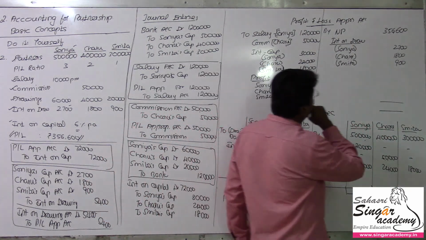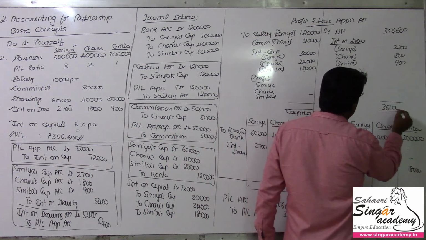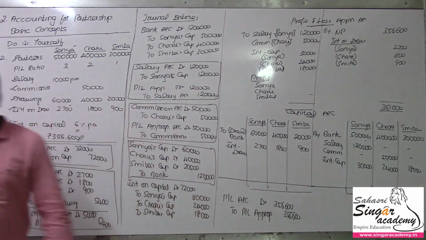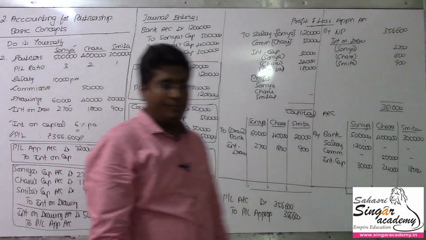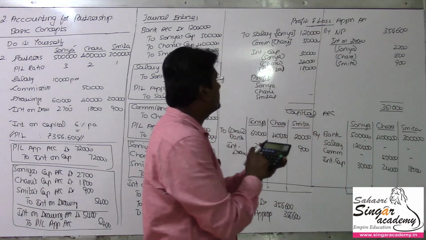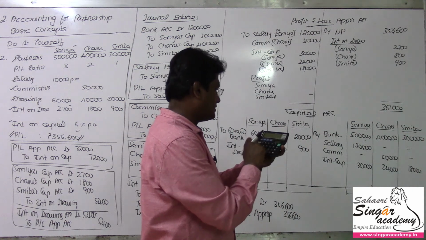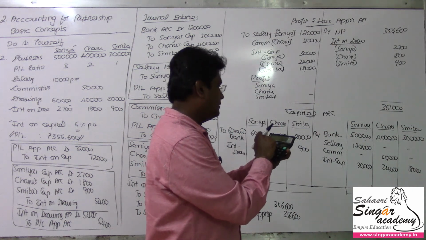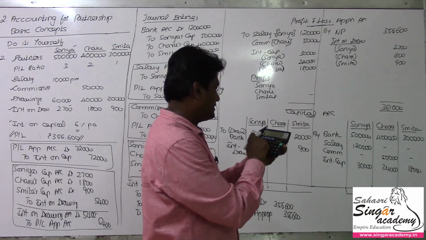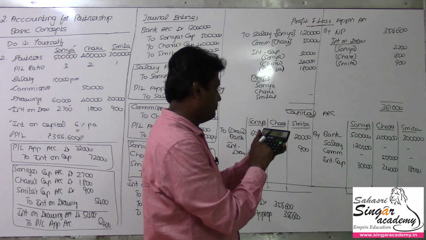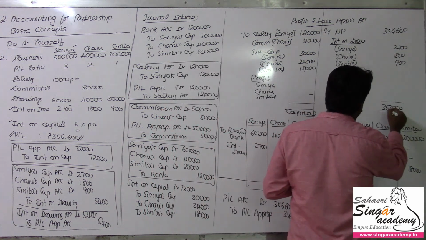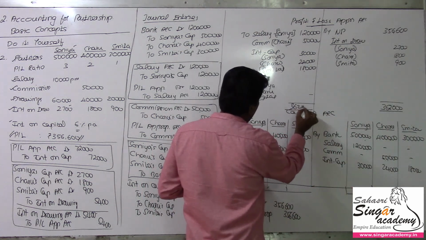I will depend on the calculator here: 3,56,600 plus 2,700 plus 1,800 plus 900. The value is 3,62,000 rupees.